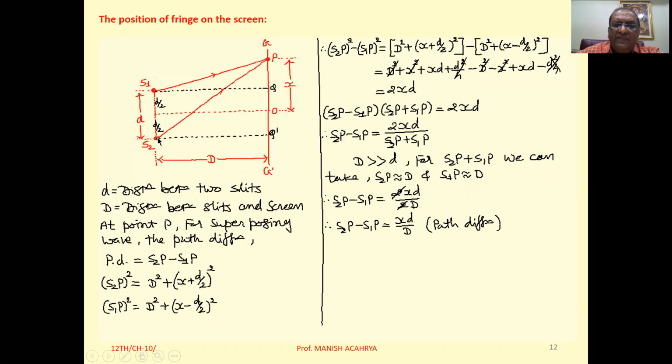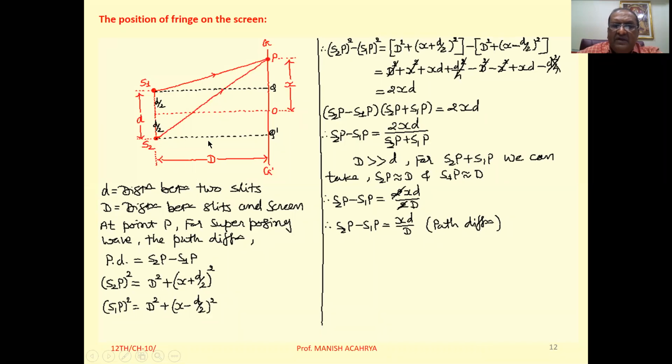So here consider the triangle S2Q dash P. So here it is a right angle triangle. So for this you can write S2P square is equal to S2Q dash square plus Q dash P square.